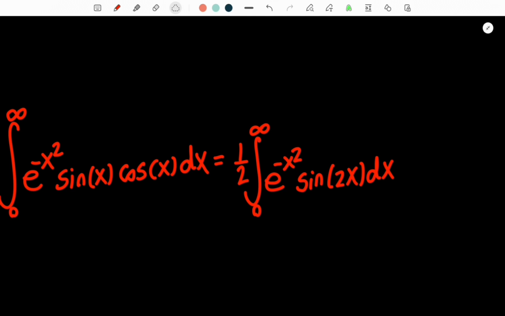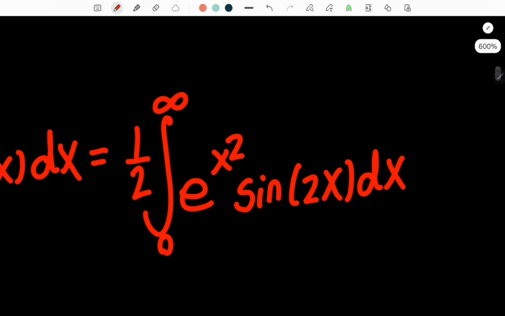But after I did this, I didn't really know what to do. I was stuck. I tried a little bit of Feynman's trick, and I placed the alpha parameter right here in the exponent of e to the negative x squared. It didn't really work out for me. So then I tried placing it in the sine function right there. And I still really didn't know what to do. So then I, of course, differentiated it, and still, it was confusing to me. I tried a couple things, it didn't work. But then I tried integration by parts, and it worked. So enough of me speaking about what I did, I'm going to show you what I did.